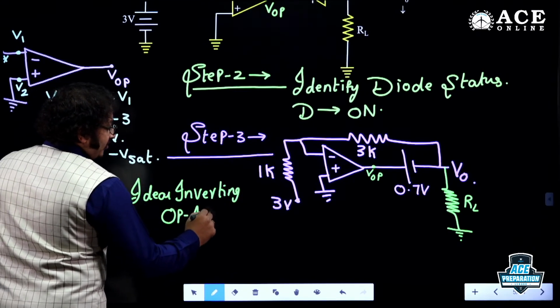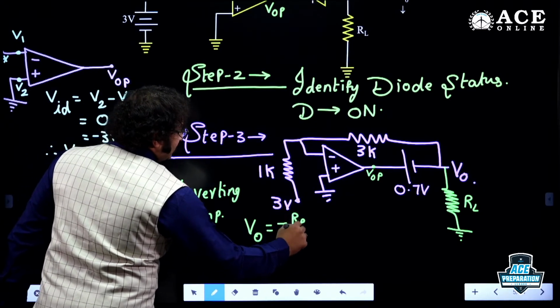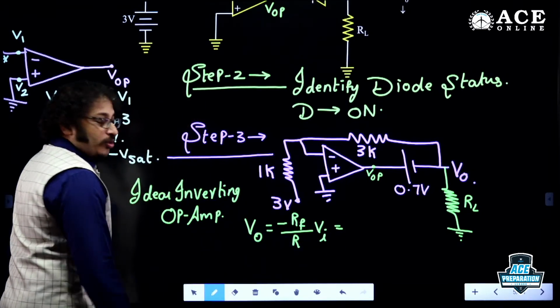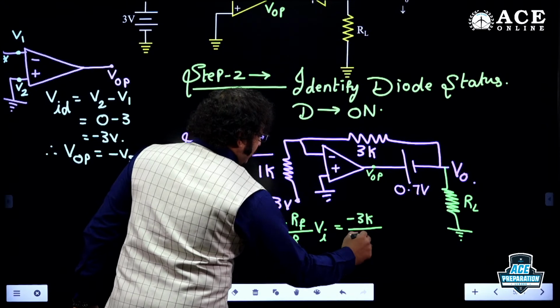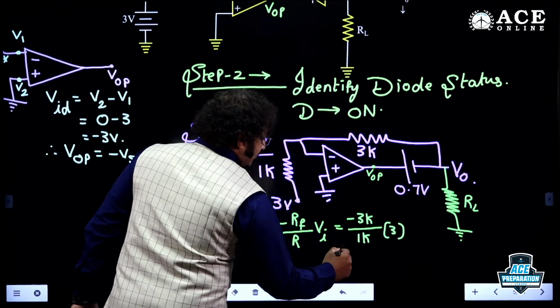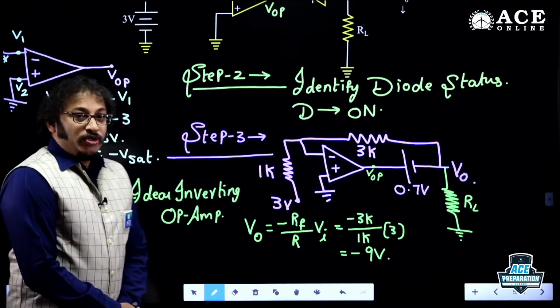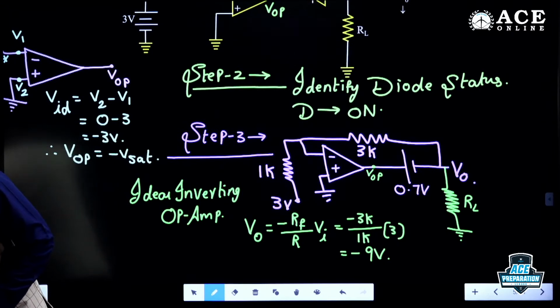So, whenever I say an ideal inverting op amp, V0 is equal to minus RF by R into Vi, am I right? So, what is it? Minus 3K by R, 1K, into 3. So it is simply minus 9 volt, that's it. So, the output voltage we got here is minus 9 volt. Anybody got this answer? So, V0 is minus 9 volt.